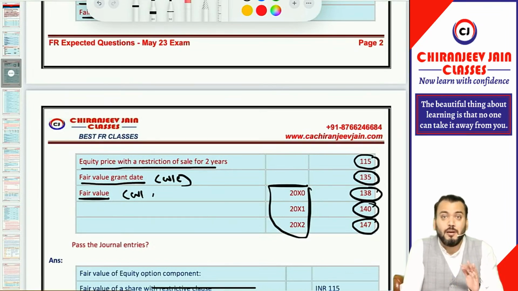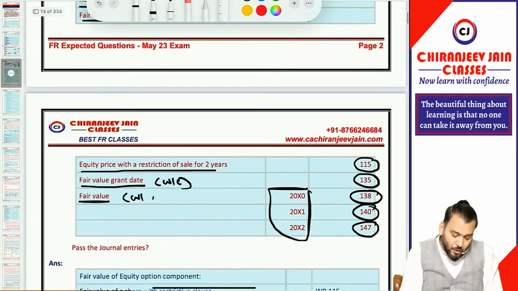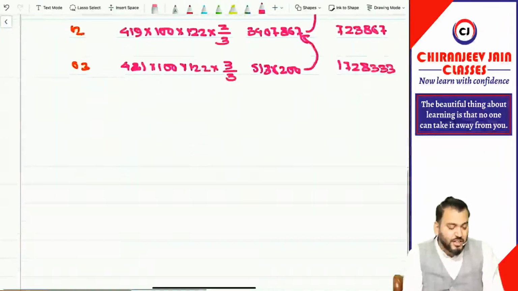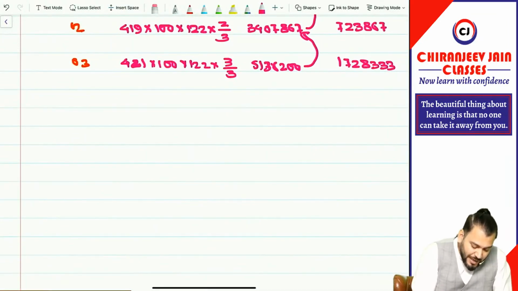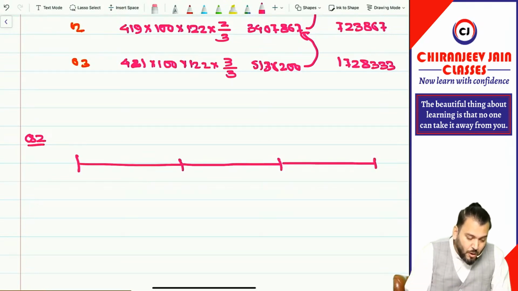But for equity settlement, we never do reassessment of fair value of option to calculate the expense. Have you understood this point? Correct. Now, how to calculate the expense and what will be the required journal entries? Once again, I will explain the timeline. This is a question: for how many years? 3 years.